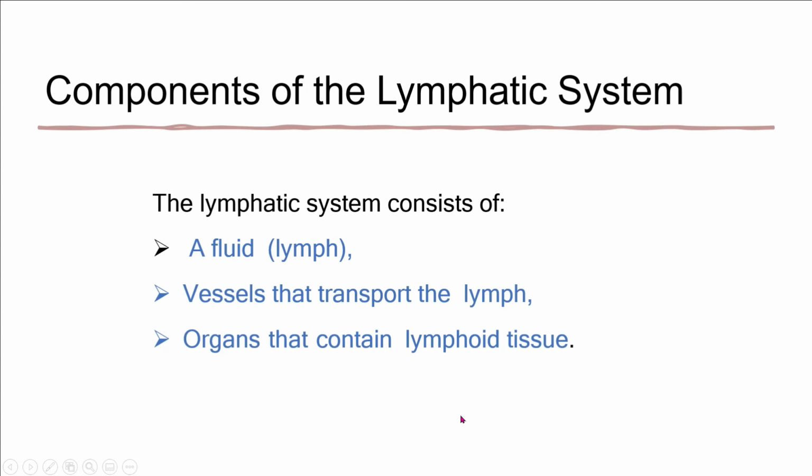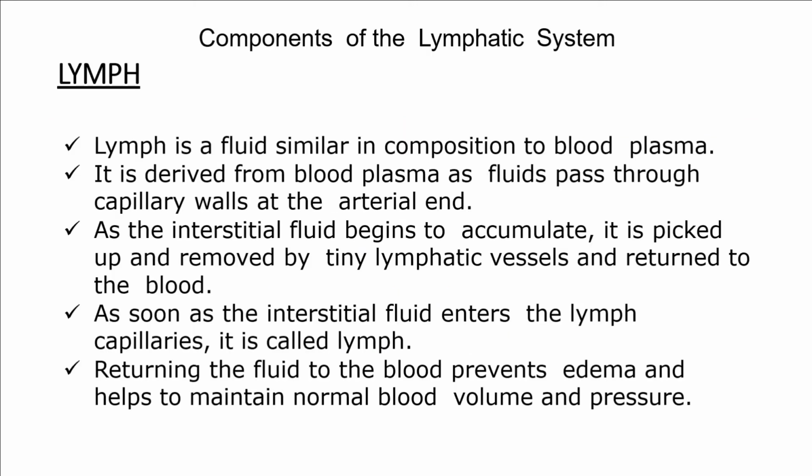And the components of the lymphatic system. The lymphatic system consists of a fluid, lymph, vessels that transport the lymph, that is lymphatic vessels, and organs that contain lymphoid tissues. So basically, the lymphatic system consists of a liquid portion which is fluid, and the vascular system, that is lymphatic vessels, and the lymphatic nodes, organs that contain the lymphoid tissues. Now, first of all, the lymph.